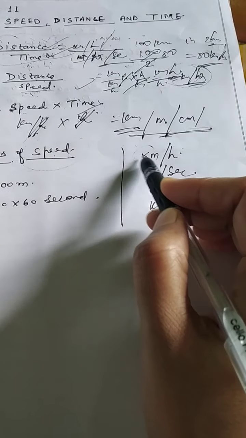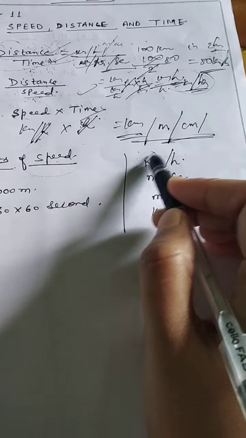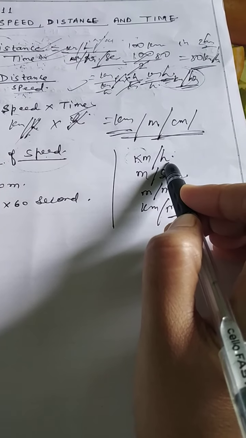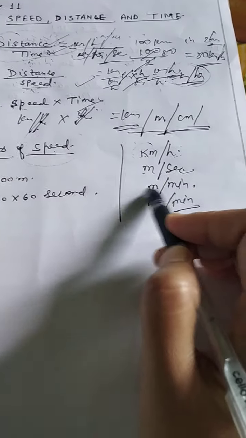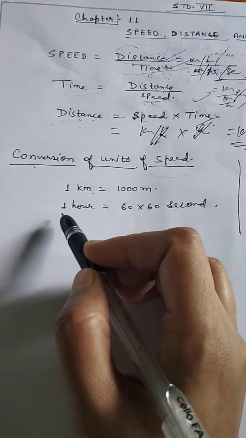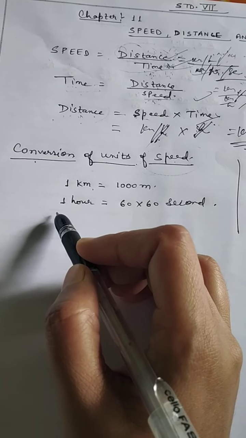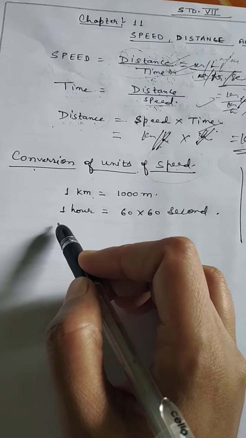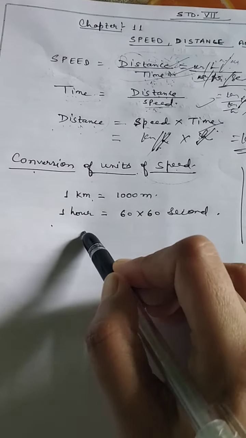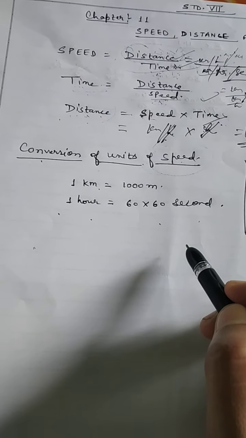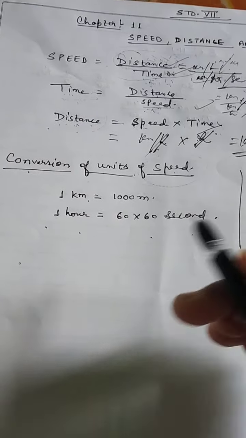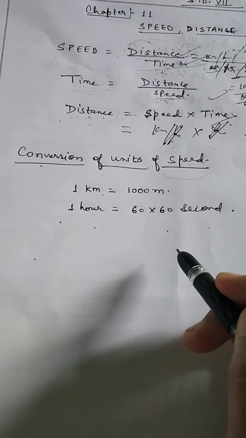So in the numerator the unit of distance and in the denominator the unit of time. Distance by time. Okay. Now question is how we can convert the unit of speed from kilometer per hour to meter per second, or from meter per second to kilometer per hour, or simply kilometer per hour to meter per minute, like this.